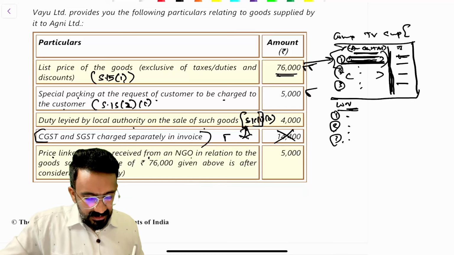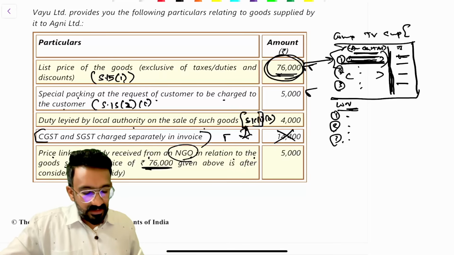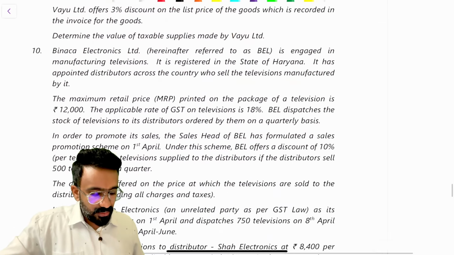Price linked subsidy received from NGO. NGO is a non-government subsidy in relation to the goods sold. The price of 76,000 is after considering the subsidy. The 76,000 has already reduced the subsidy. So you have to add this also back. So you will compute what is the value.